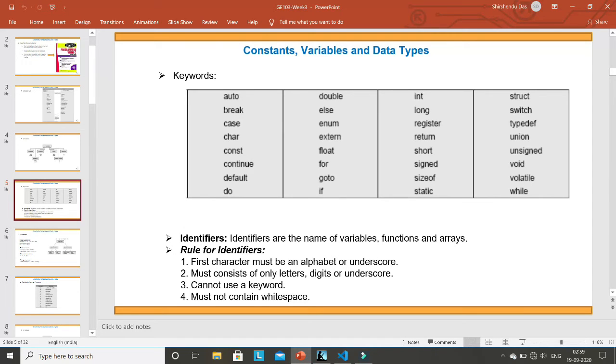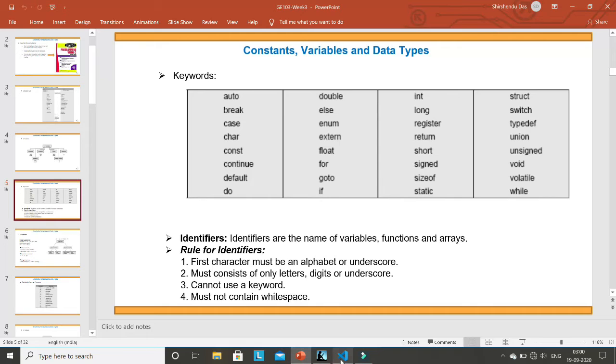Cannot use a keyword. You cannot use any keyword. I have just explained that you cannot use a variable name called for. Must not contain any white space. It means when you are writing a variable name or an identifier, you cannot use white space in between. So these are the rules.